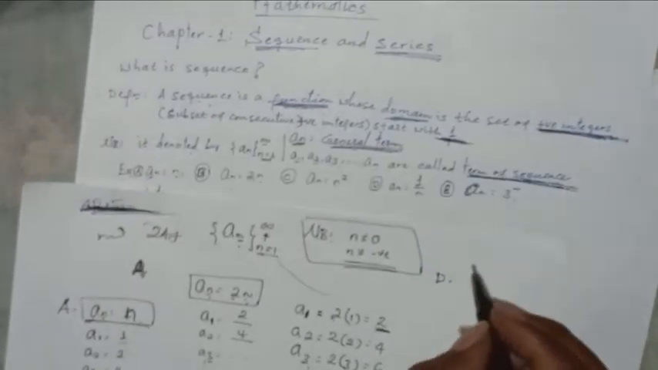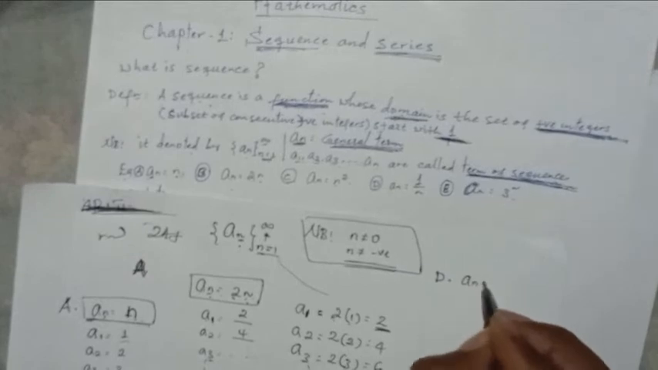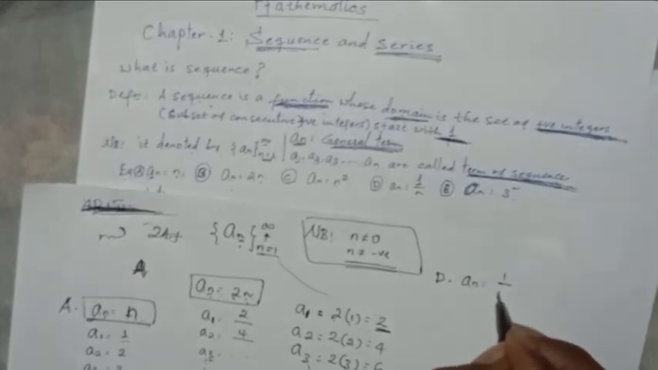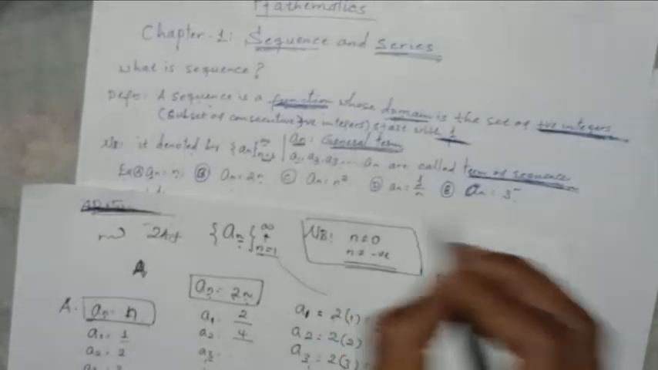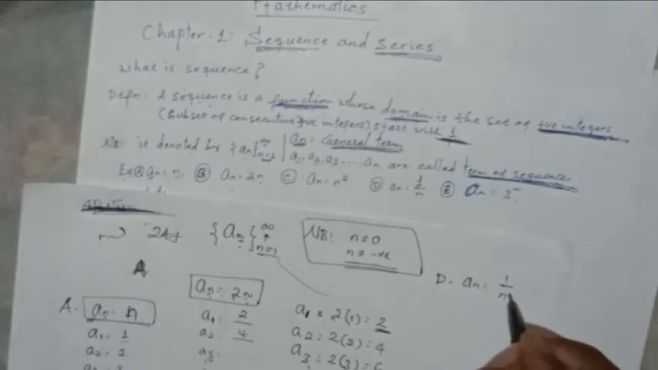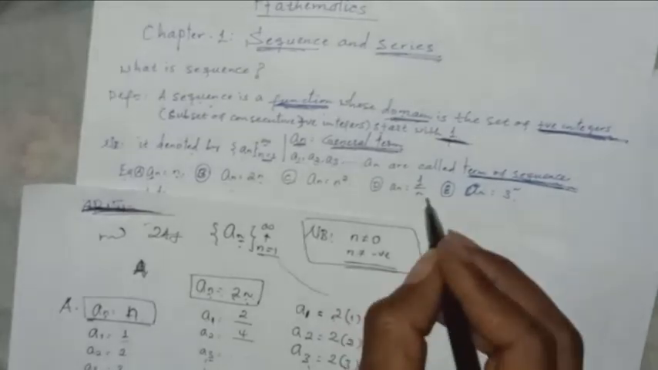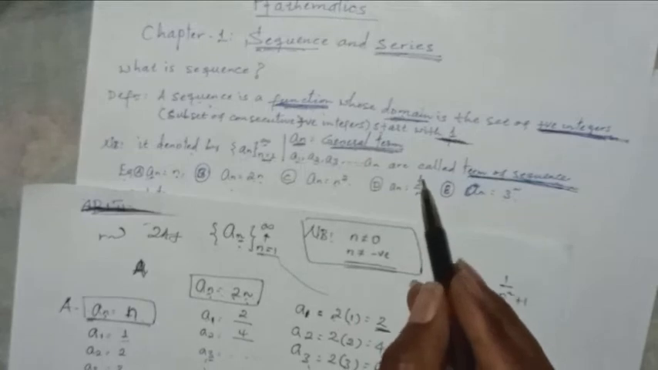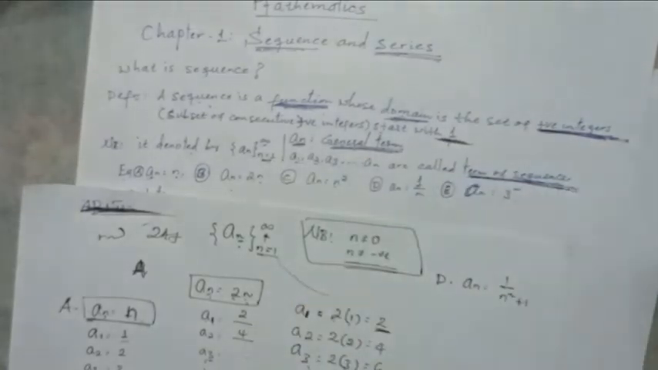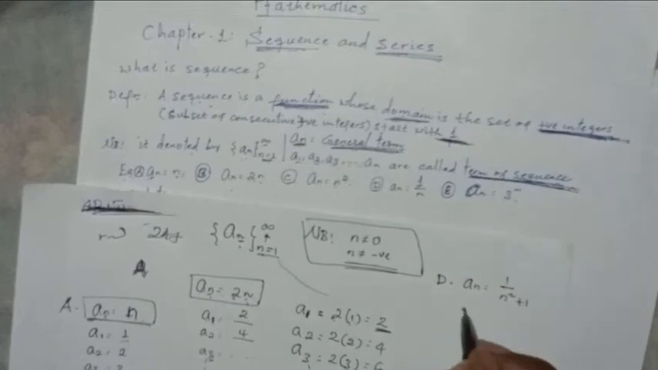An equals to 1 over n square plus 1. This is very simple. You can do. When n is 1, 1 over 1. When n is 2, 1 over 2. Simply you can find the values for this one.